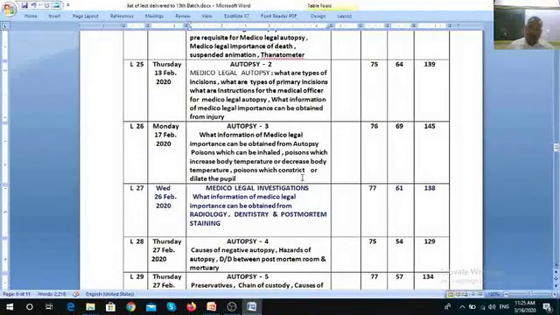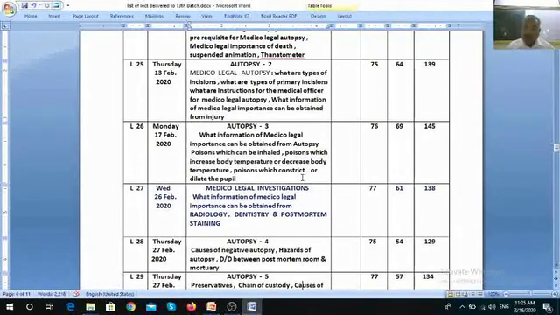I repeat these. Number 1, autopsy is external or internal. External examination is with dress or without dress. Internal is by giving incision to the body.